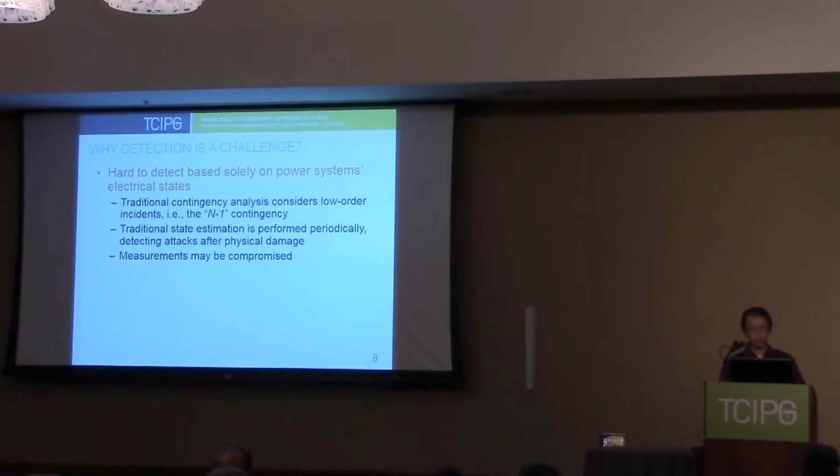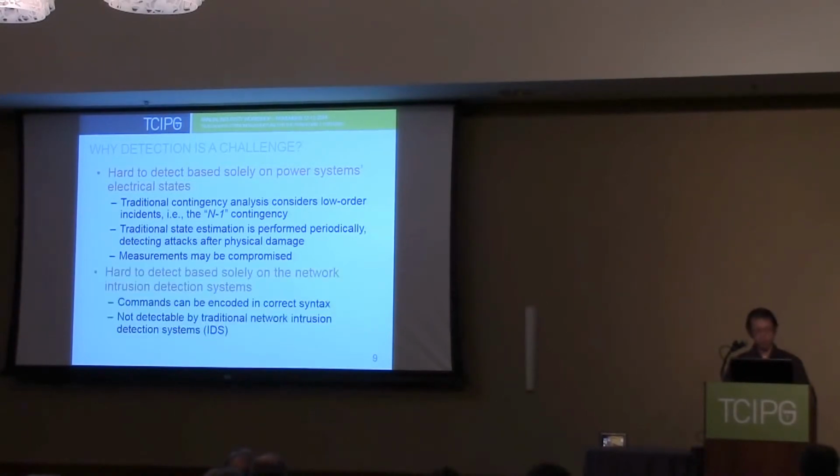In addition to impacting the power system's physical state, this type of control-related attack is also hard to detect based solely on the power system's electrical states. The traditional contingency analysis considers only low-order instances. For example, N-1 contingency considers only the outage of a single component, but attacks can make wider system changes. Traditional state estimation is performed periodically, so it may detect attacks, but probably after the physical damage. What makes things worse is that the measurements delivered to these two types of analysis may be corrupted during communication.